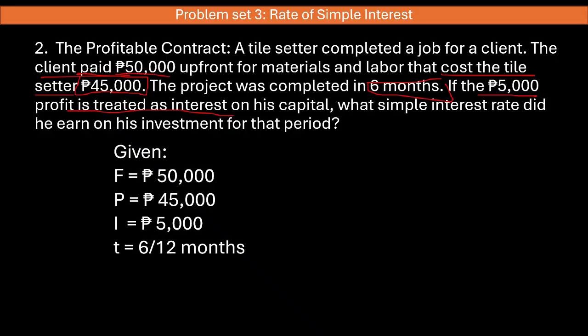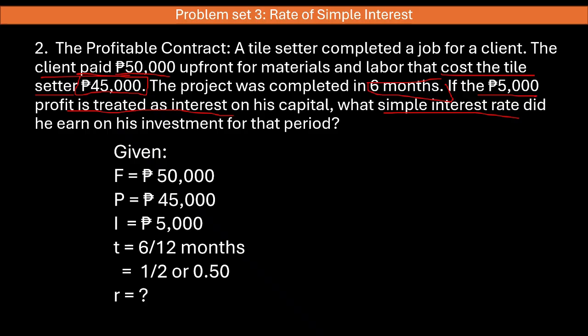It's very clear that the 5,000 pesos is treated as interest, and our time is 6 months. So our T is 6 over 12, and we can convert this into 1/2 and further simplify it as 0.50. What is missing in this problem, or what is asked in this problem, is the simple interest rate. That's why our R is a question mark.